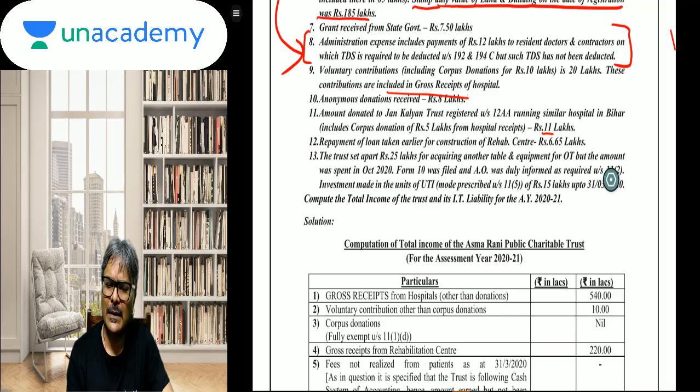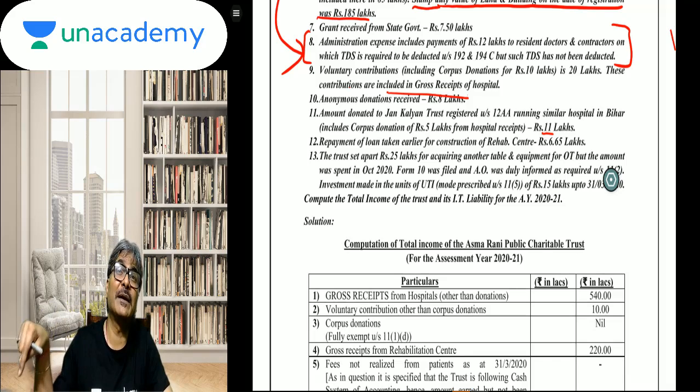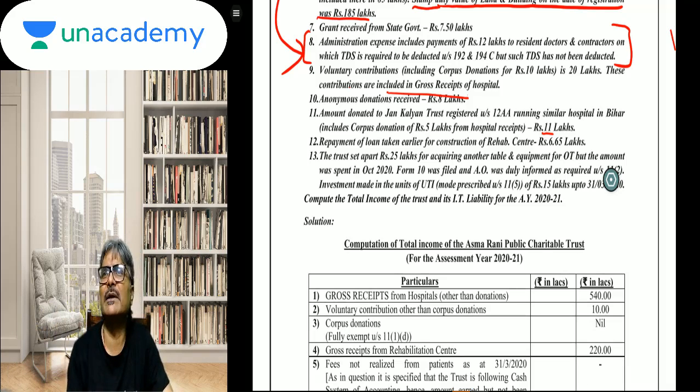Repayment of loan taken earlier for construction of rehab center, will this be considered to be an eligible application? And the answer is yes. Point number 13, the trust set apart rupees 25 lakhs for acquiring another table and equipment for OT, but the amount was spent in 2020. So it doesn't matter. Actual spent is not that critical if the amount has been set apart. Even that we know, accumulation and all these things, we are all aware of that. And he has already filled up the form number 10, and that money so set apart has to be deposited in the mode specified under section 11 subsection 5, which is also given in this question.